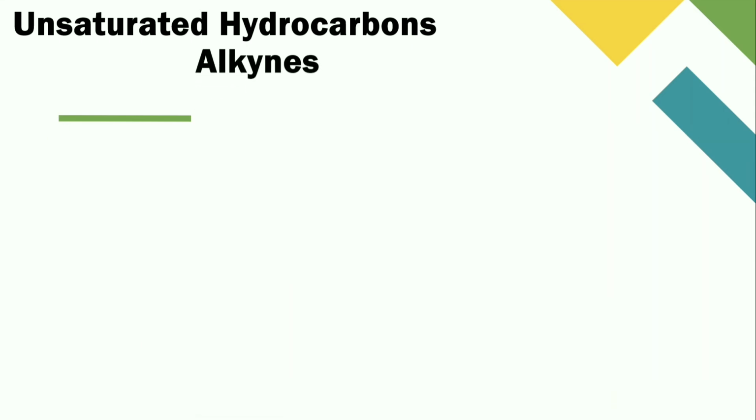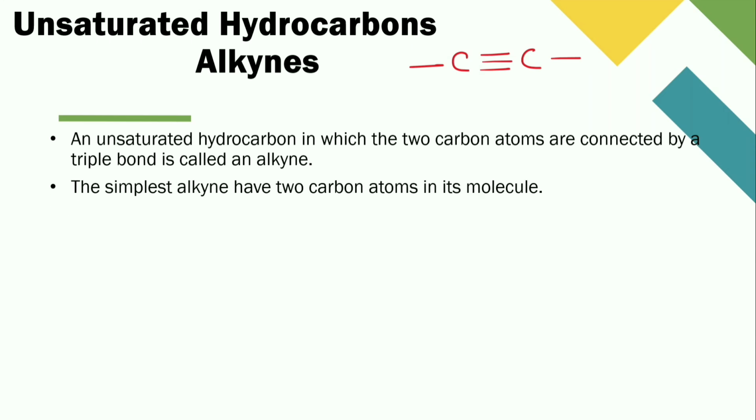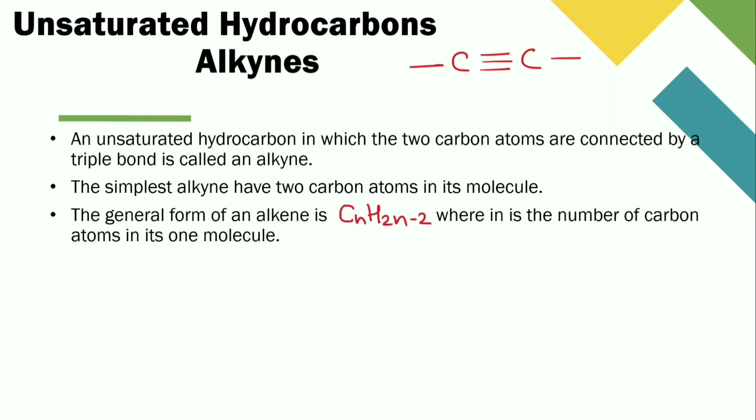Next, alkynes. It is also one of the unsaturated hydrocarbons. An unsaturated hydrocarbon in which the 2 carbon atoms are connected by a triple bond is called an alkyne. The simplest alkyne has 2 carbon atoms in its molecule. The general formula of an alkyne is CnH2n-2, where n is the number of carbon atoms in one molecule.